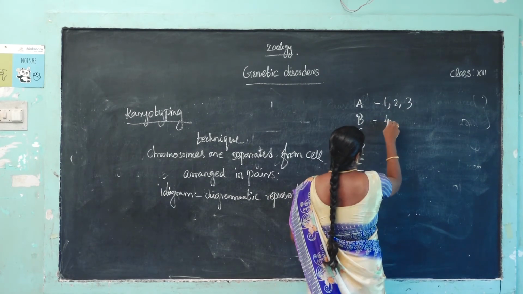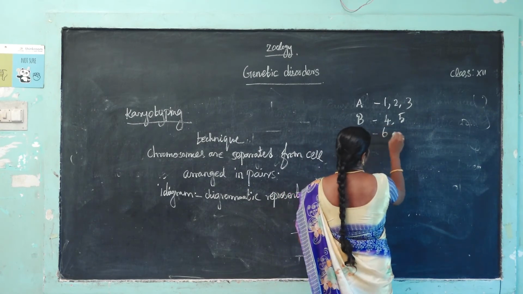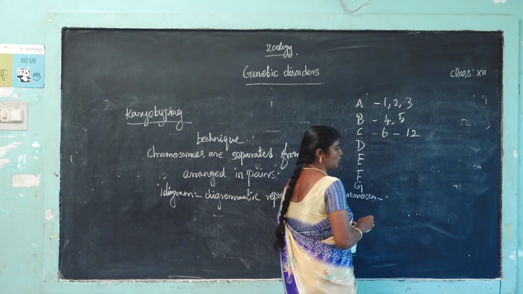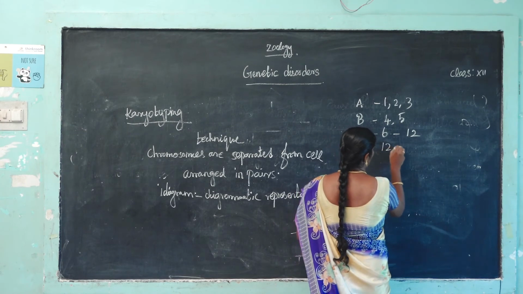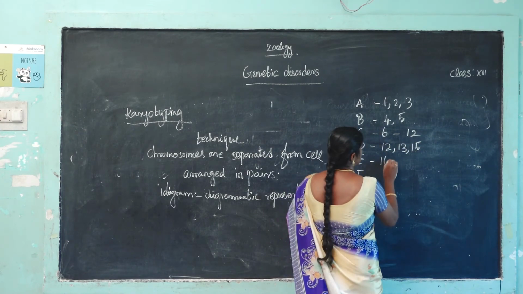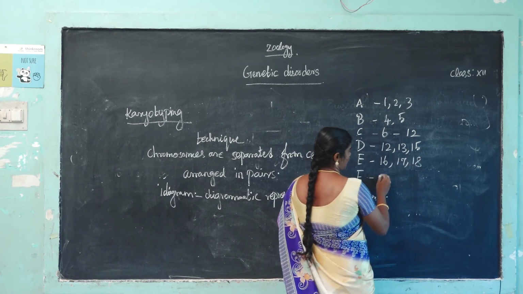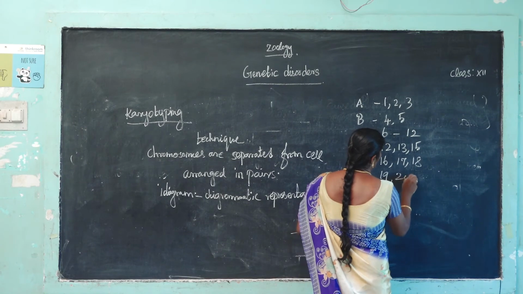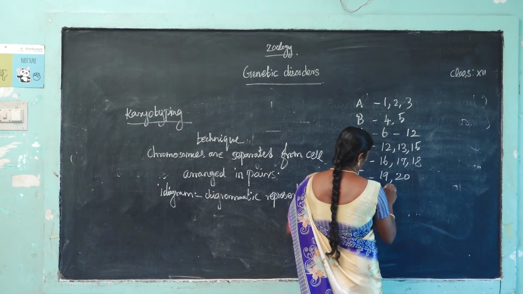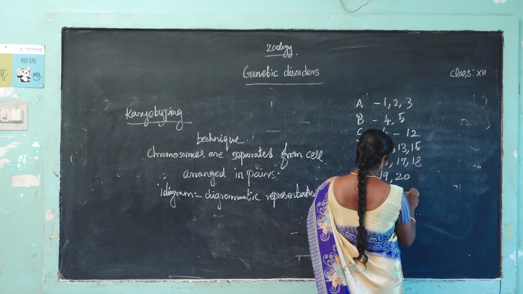Next, B has 4 and 5. The C group has 6 to 12. Next, D has 13 to 15, E has 16, 17, 18, and F has 19 and 20, and then 21 and 22.